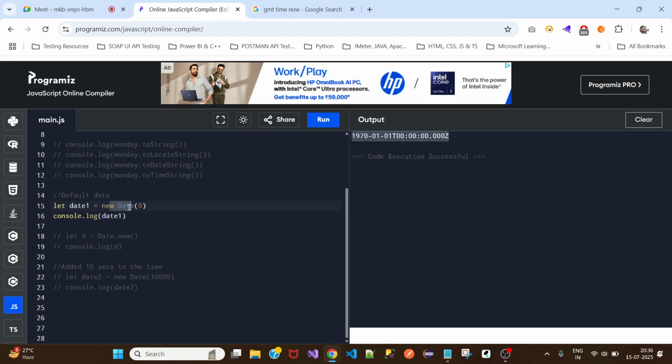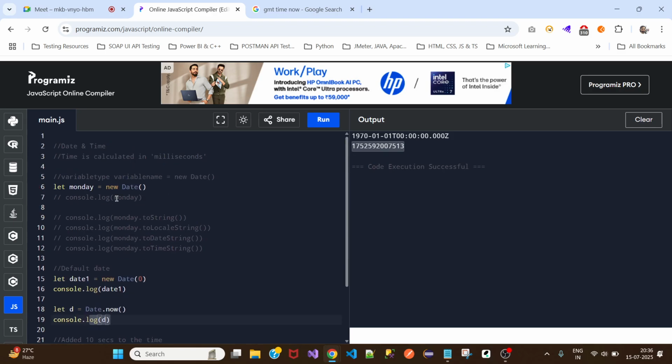As the date object is already created, we go ahead and call the dot now method. When we say dot now, it will calculate the time from the default date till now, and it will only provide the milliseconds. It will not provide anything else.